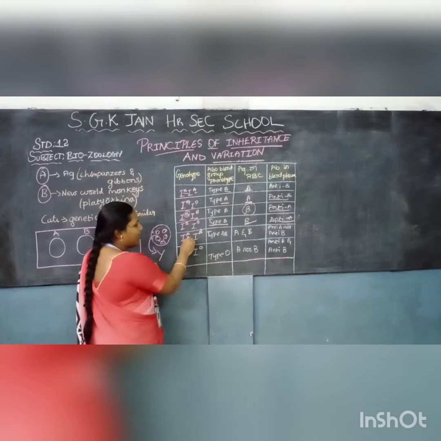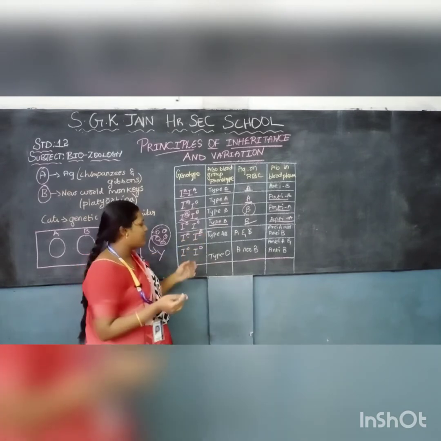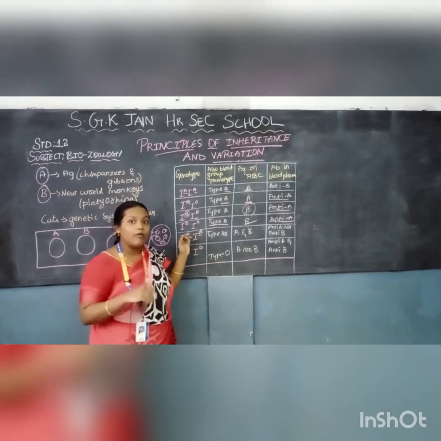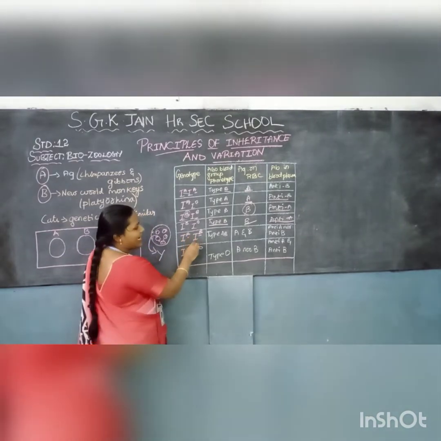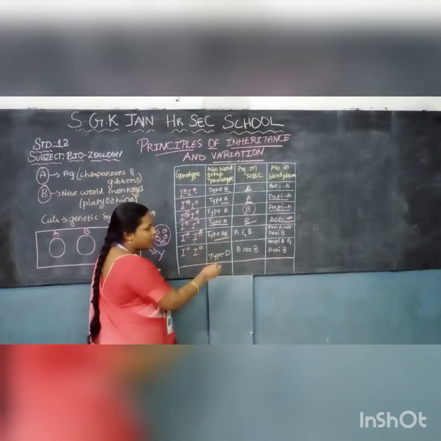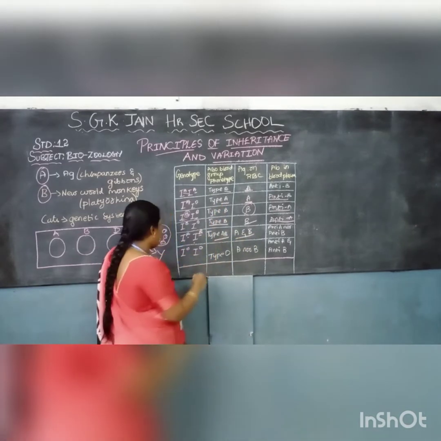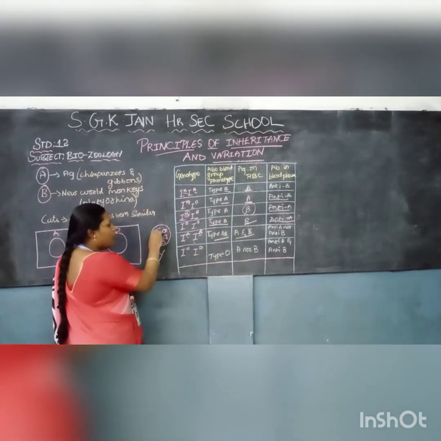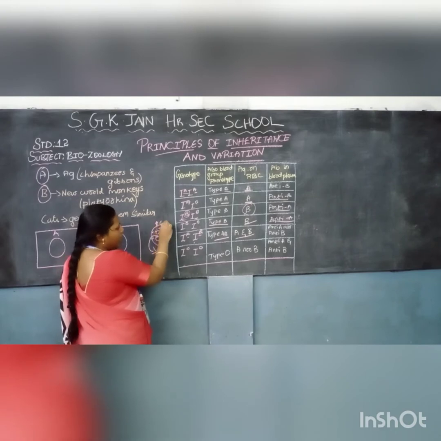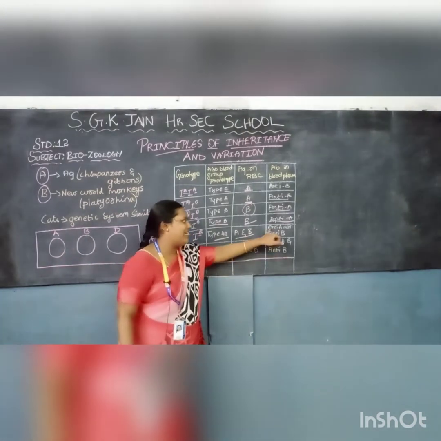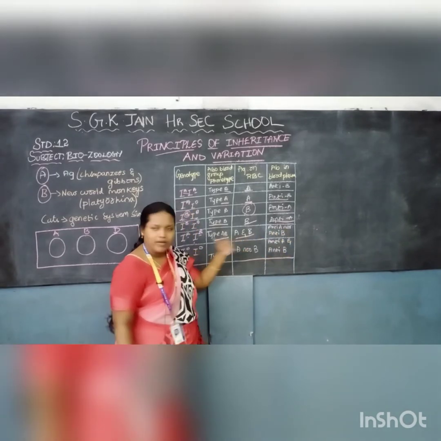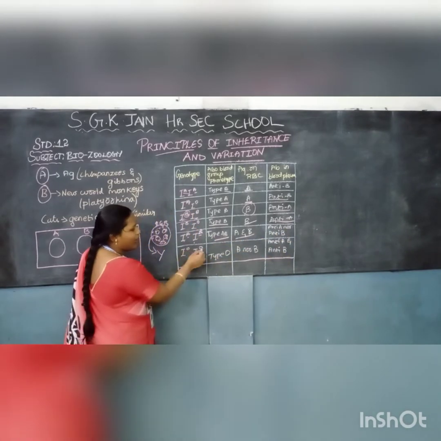Now AB. We all know blood groups like AB, A1B positive. So with IAIB, the type will be AB blood group, and both A and B antigens will be present on the RBC of the blood. Here no antibody will be produced, neither anti-A nor anti-B. Then IOIO, that is null.